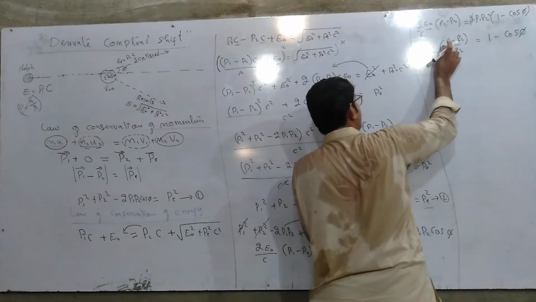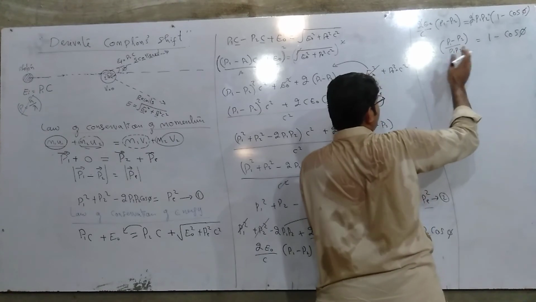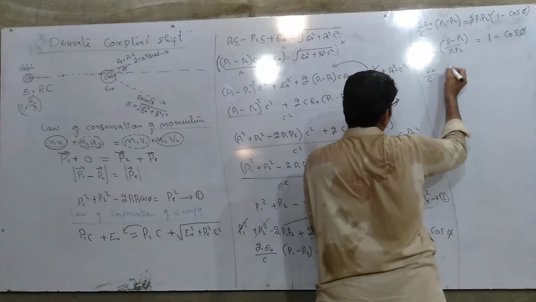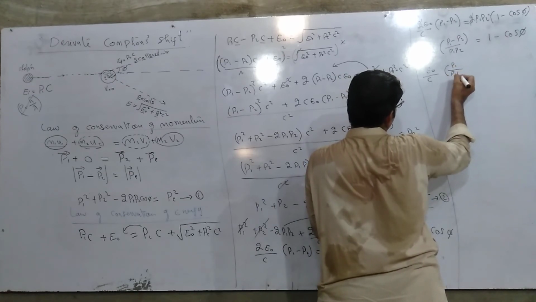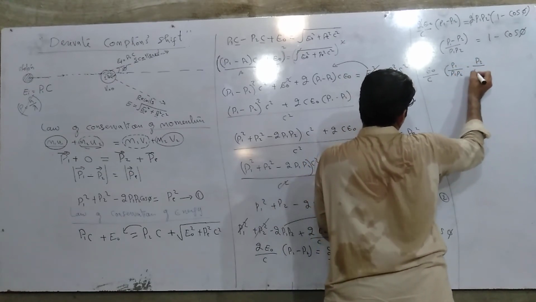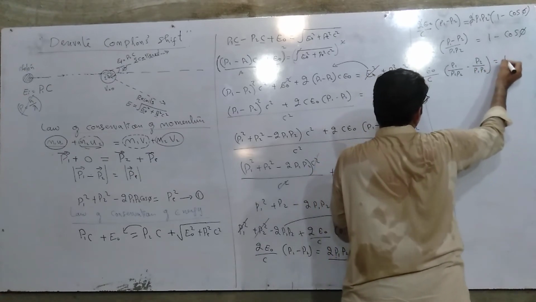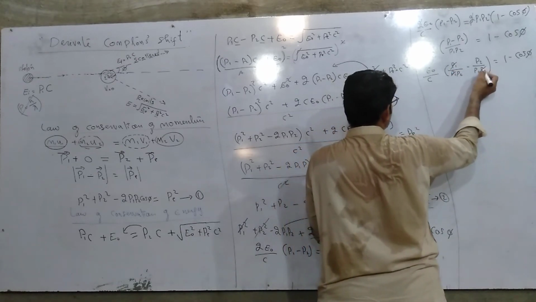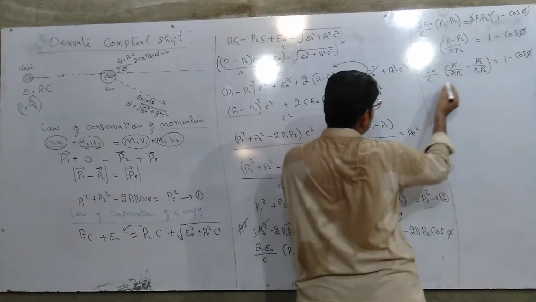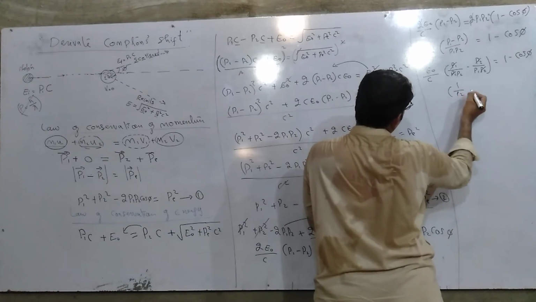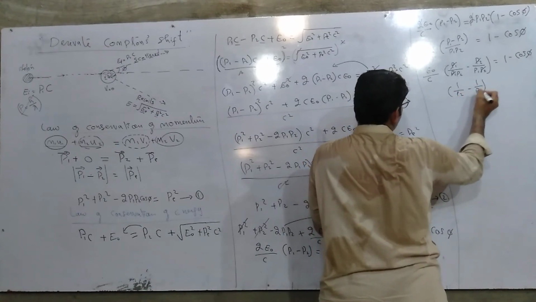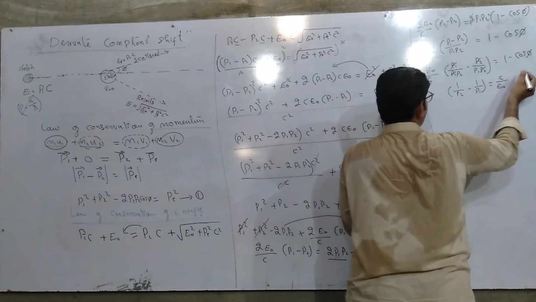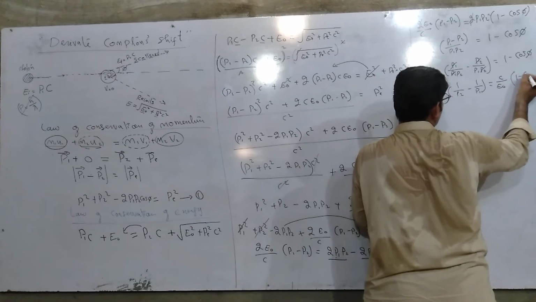E naught upon C (P1 minus P2) divided by P1 P2 is equal to 1 minus cos phi. So P1 P2 is in divide. If we separate the two, we get E naught divided by C into (P1 divided by P1 P2 minus P2 divided by P1 P2) equal to 1 minus cos phi, and here P1 cancels, P2 cancels, and we get 1 upon P2 minus 1 upon P1 is equal to C upon E naught into (1 minus cos phi).